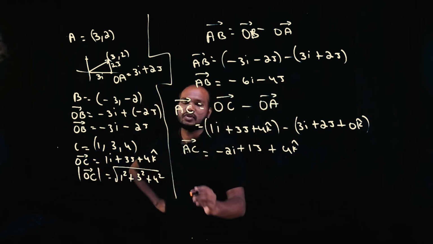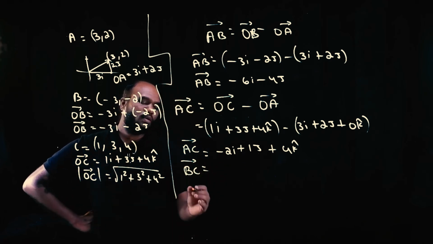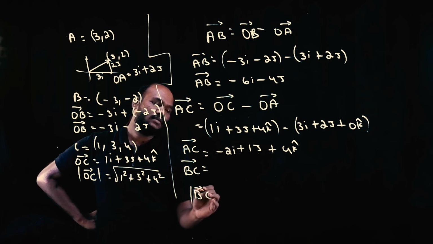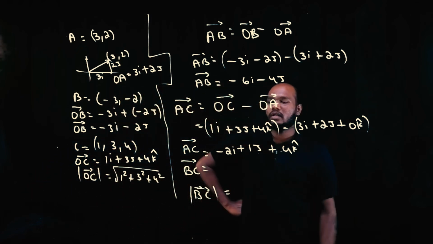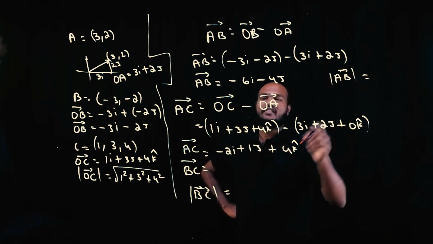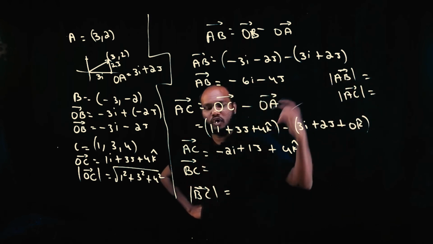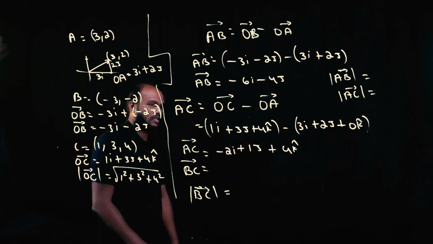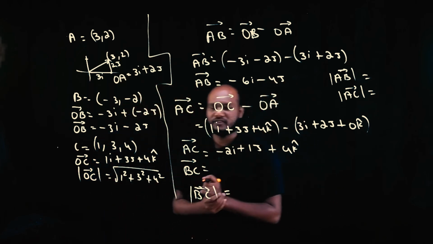Okay, my last question. Can you find the BC vector and also the magnitude of the BC vector? Try this. And also after solving this, find the magnitude of the AB vector and the magnitude of the AC vector also. Pause the video and try this. It is very important to find from here to there.